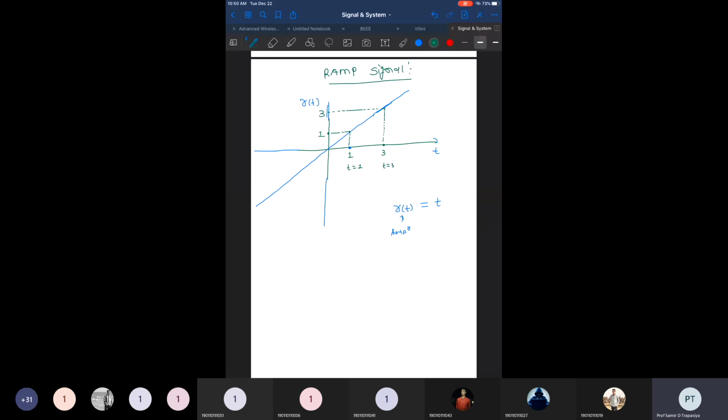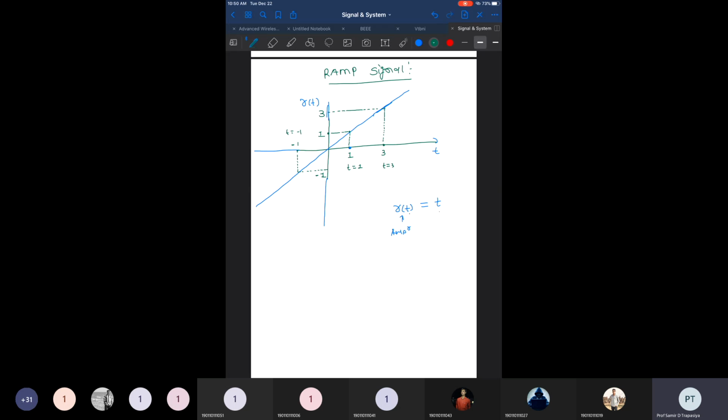So it simply means the value of the ramp signal r of t is equal to the value of t. The amplitude of r of t is equal to the value on the time axis, right? The same over here also. If I pick the point -1 and extend the line, I get exactly -1 here.